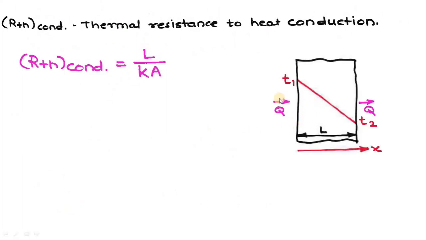This is the previously drawn diagram of the slab having the temperatures T1, T2, and the direction of heat flow. If I want to draw the electrical analogy for the same, I have to draw it in this way. This is the Q direction. T1 is the first face temperature, T2 is the second face temperature, and this is the resistance to the heat. That resistance is nothing but L upon KA.